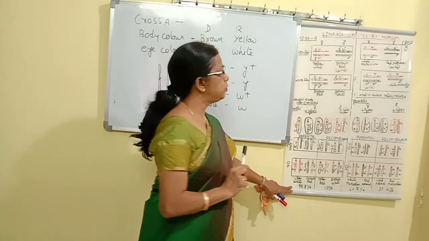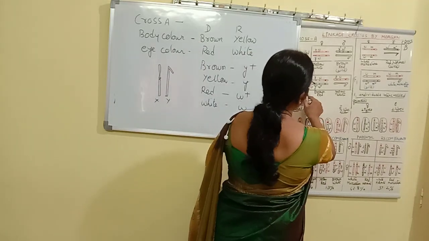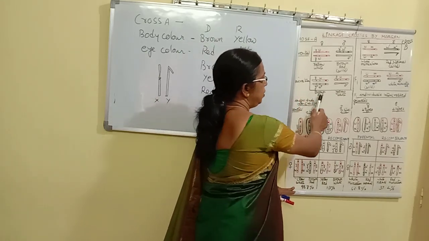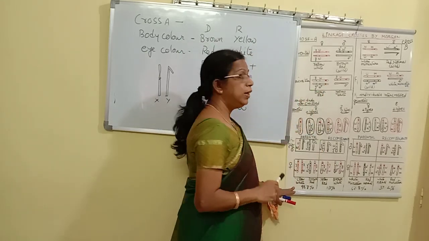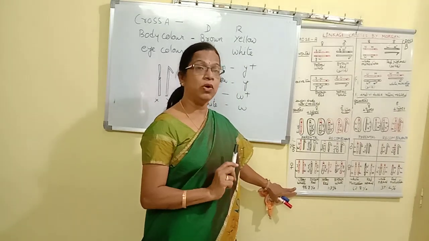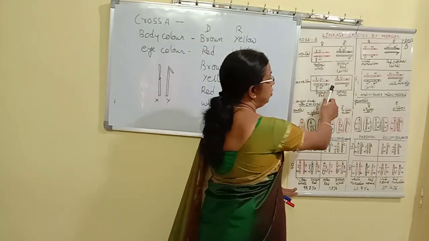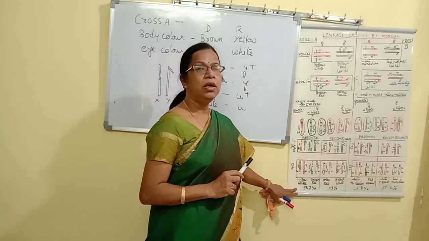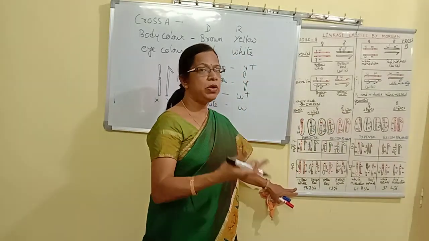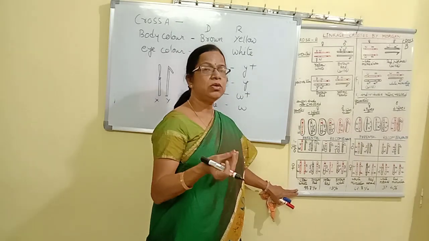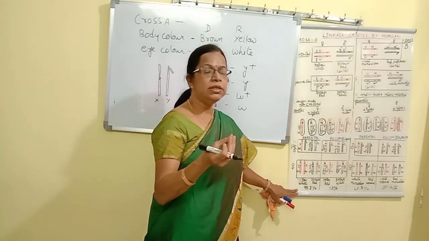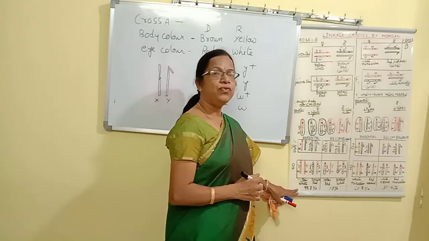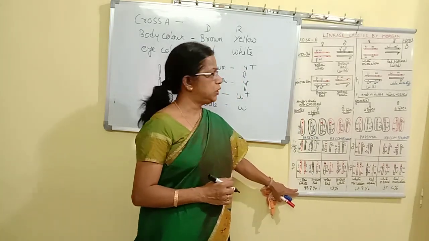So when this cross is made, in the F1 generation we get all females with brown and red. That means they are showing the wild type, normal condition. And all males show the recessive characters, that is yellow and white. Drosophila can be observed easily by these colors, just using a normal hand lens or even a normal dissection microscope.